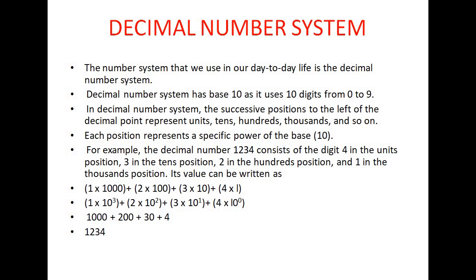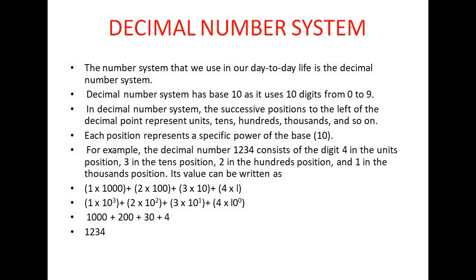Decimal number system means base 10, 0 to 9. Binary number system means base 2, 0 and 1. Octal number system means base 8, 0 to 7. Hexadecimal number system means base 16, 0 to 15.